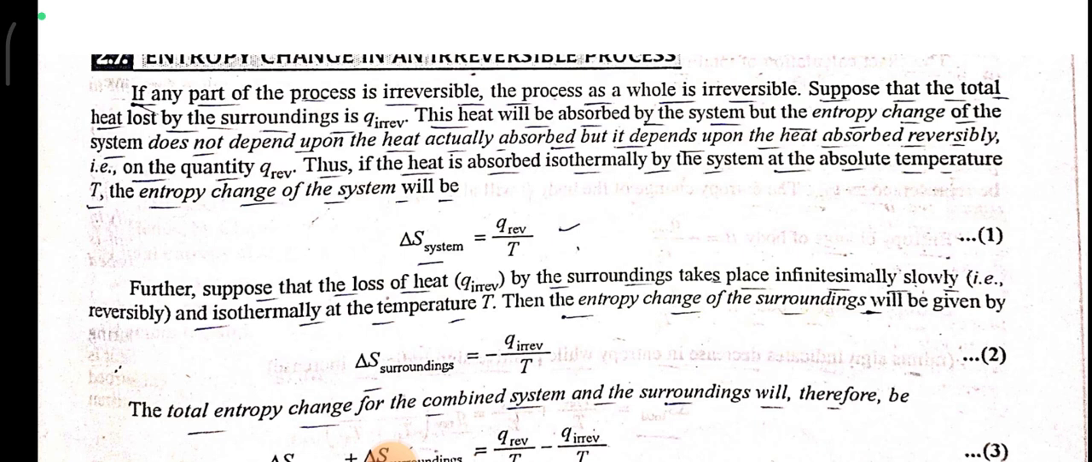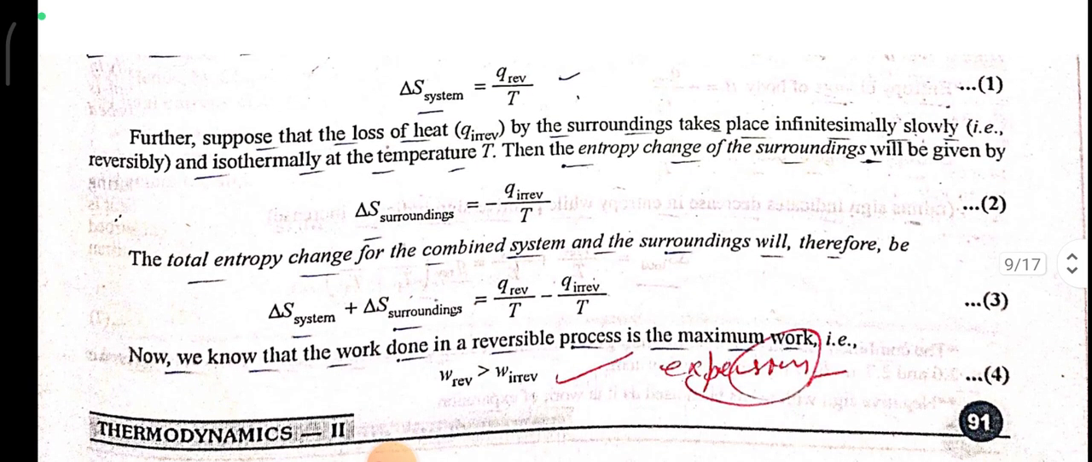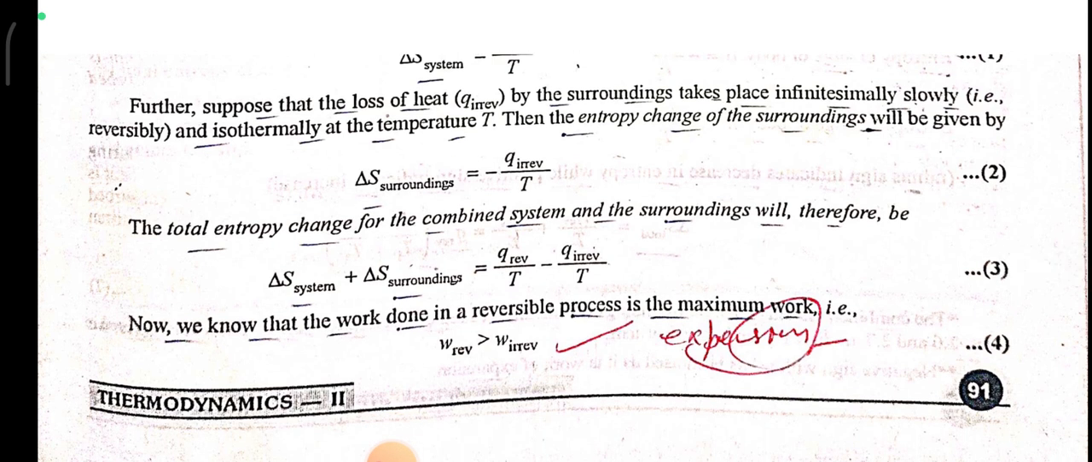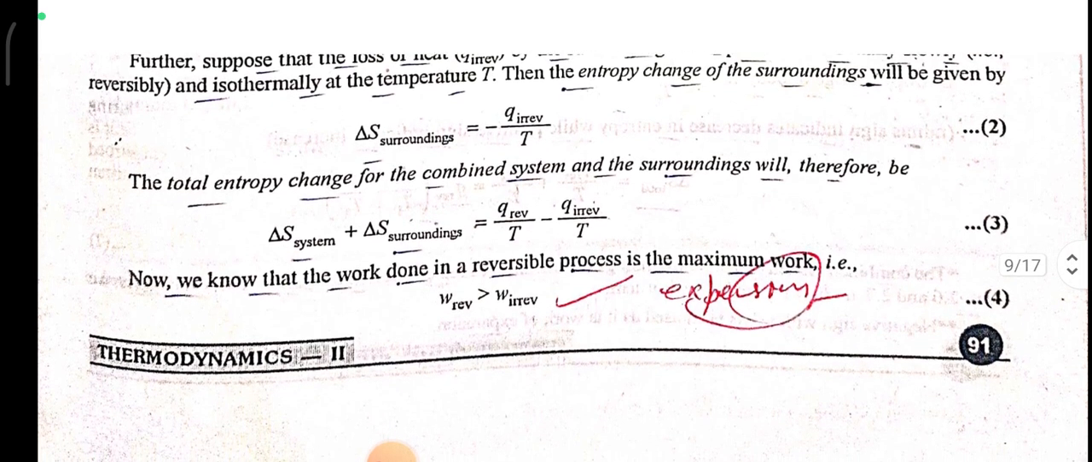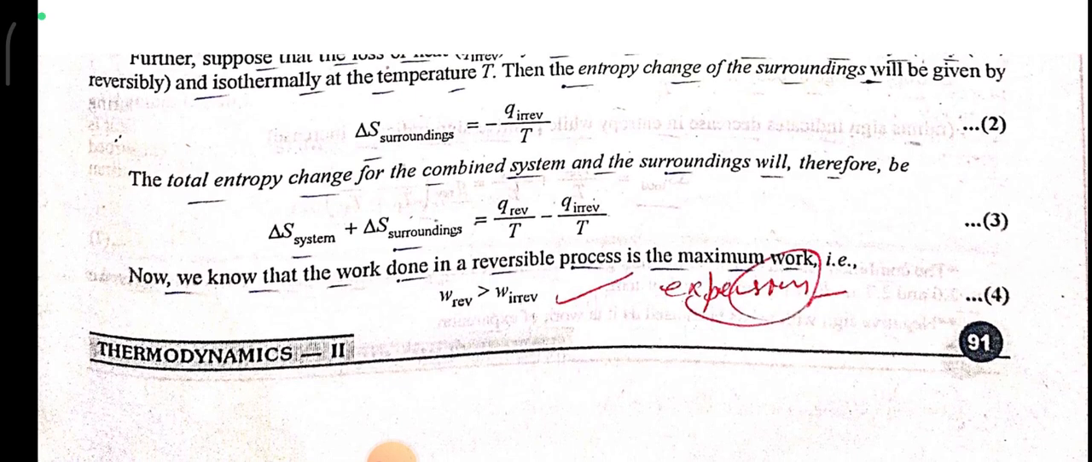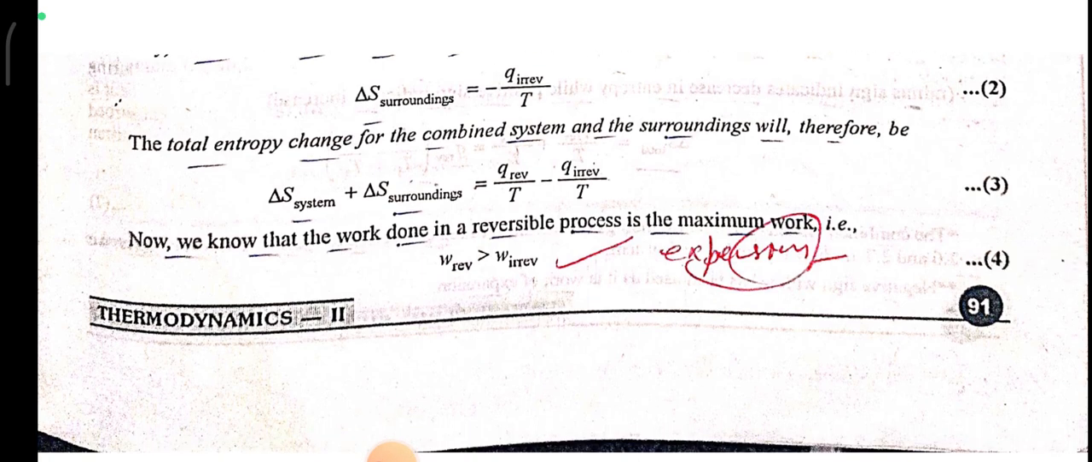Thus, if heat is absorbed isothermally by the system at absolute temperature T, the entropy change of the system will be delta S equals Q reversible upon T. Further, suppose that the heat lost, Q irreversible, by the surroundings takes place infinitesimally slowly and isothermally at temperature T. The entropy change of the surroundings will be delta S surrounding equals minus Q irreversible upon T. The total entropy change of the combined system and surroundings will therefore be delta S for system plus delta S for surroundings equals Q reversible upon T minus Q irreversible upon T.